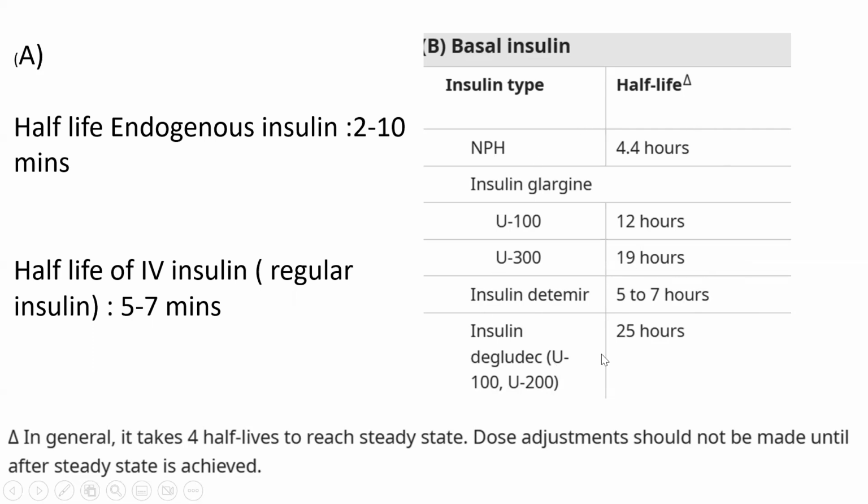What we need to remember in context of half-life for basal insulins, it generally takes 4 to 5 half-lives, approximately 4 half-lives, to reach the steady state, and hence dosage adjustment should be made only after a steady state is achieved. So this is important when titrating the doses of basal insulin. We should be aware of the half-life, and again, all these are favorite questions to be asked in the exams.